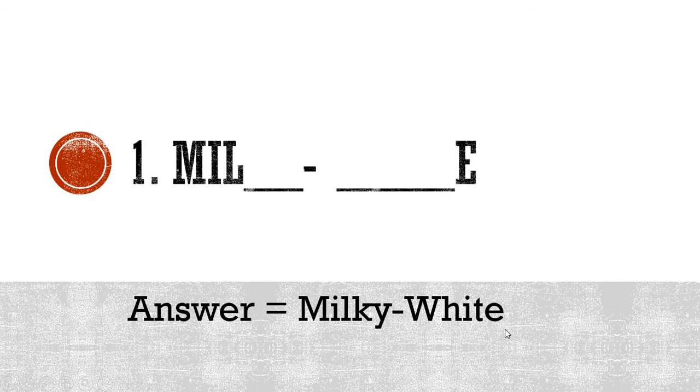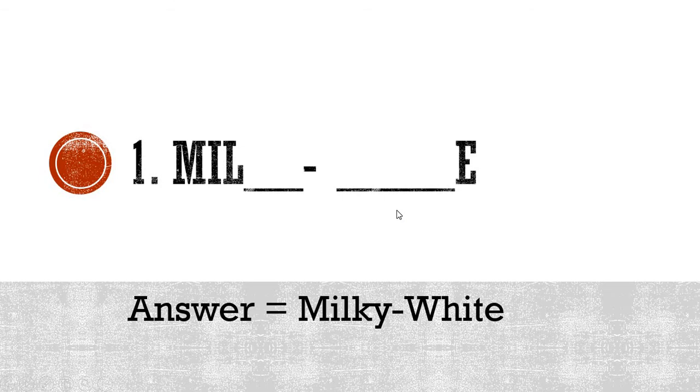So please repeat the spelling after me. Milky, milky, white, white. Milky white is the correct answer.